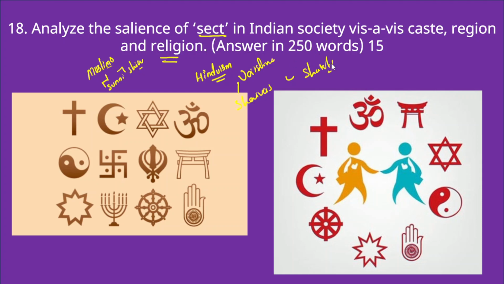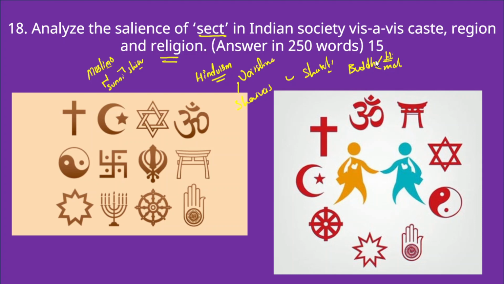Similarly, when we talk about Buddhism, within Buddhism also there are Hinayanas and Mahayanas. Now what is the difference between Hinayanas and Mahayanas? Hinayanas don't believe in deification of Buddha, ornaments and other worldly features.